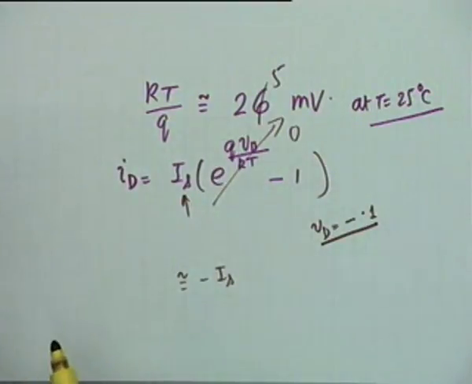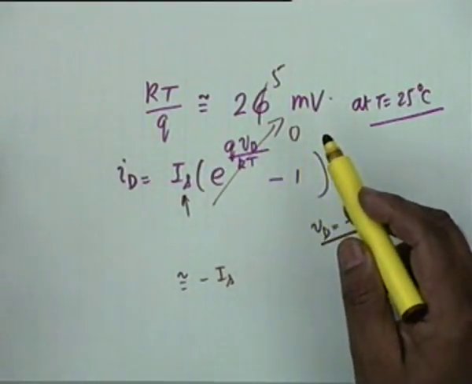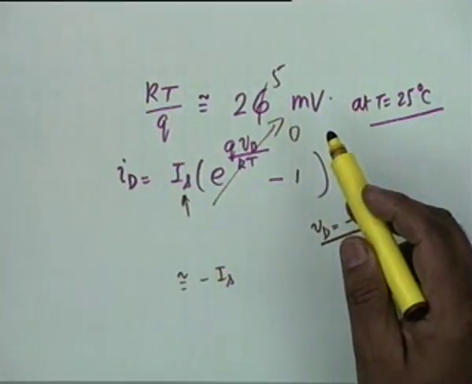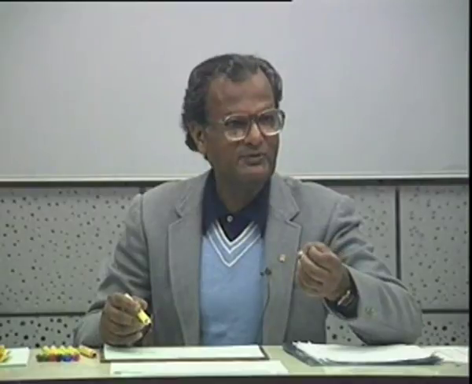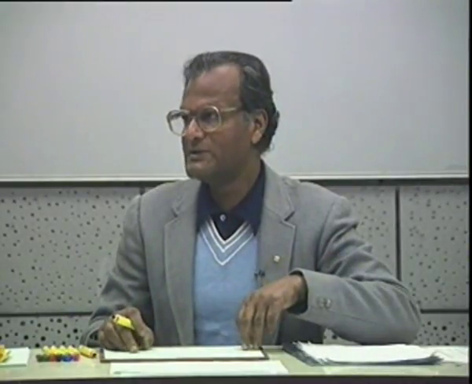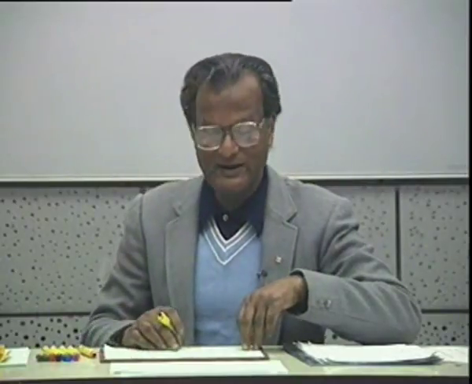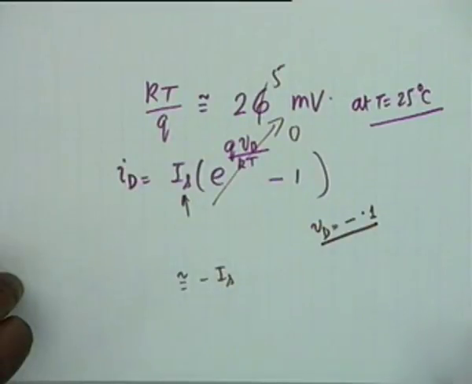The current cannot decrease further, because the minimum value of this is 0. Therefore the current gets saturated when the diode is reverse biased. Even with a small reverse bias, the diode current gets saturated, and therefore Is is called the reverse saturation current.